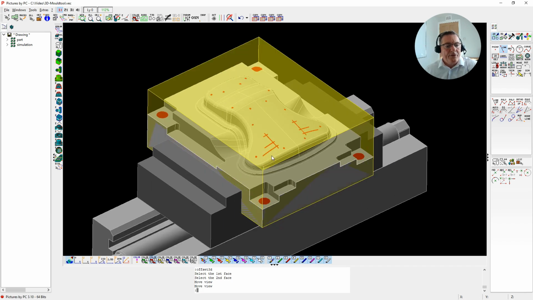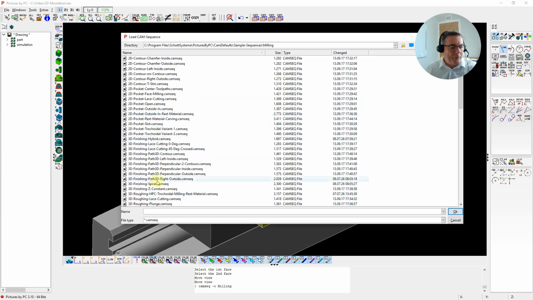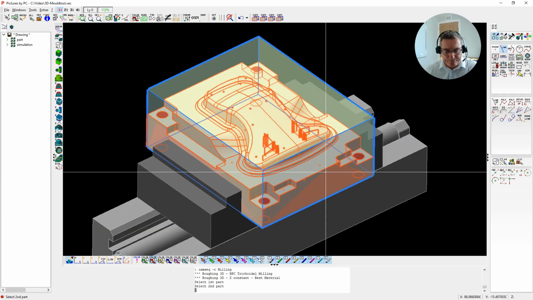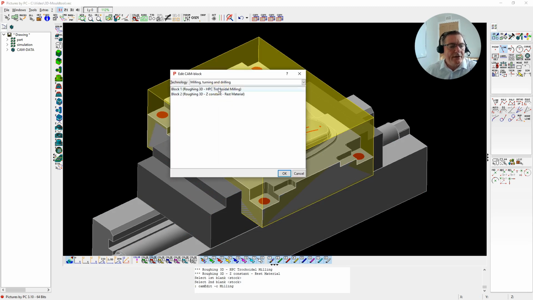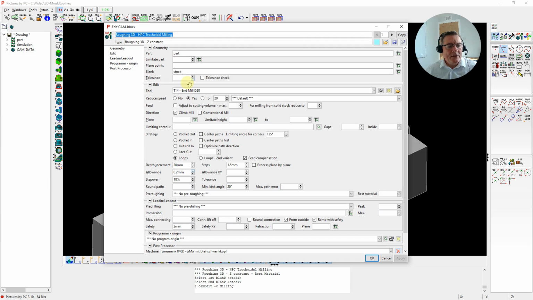Good. So we'll load the first operation. I'm using one of my predefined operations here. I've got 3D roughing or high performance cutting. Select the part and the stock material. We'll quickly just look at the operation. So I'm roughing with a 20mm end mill.